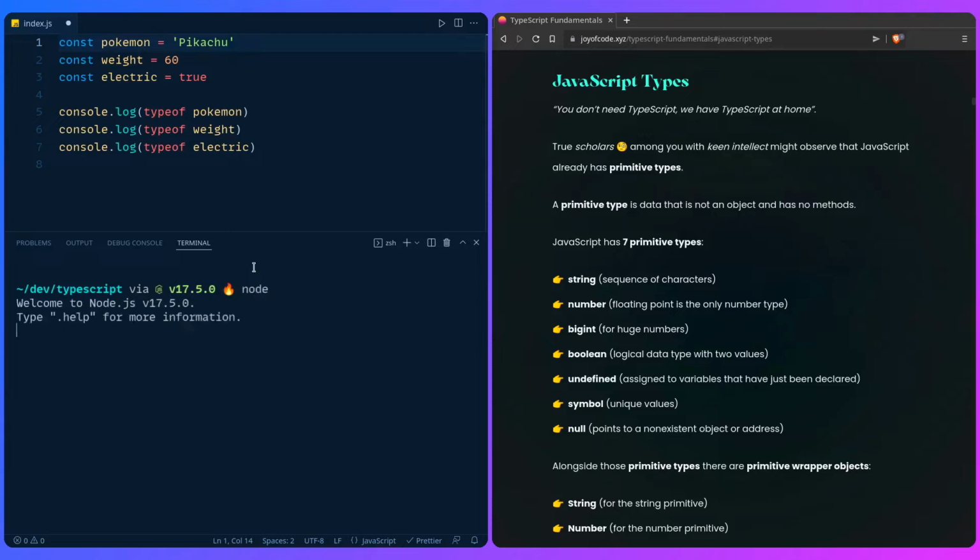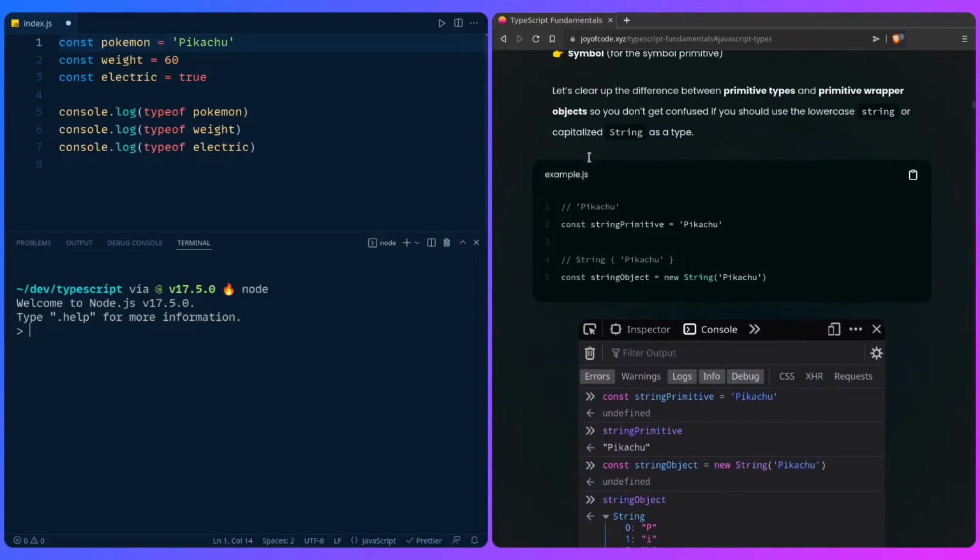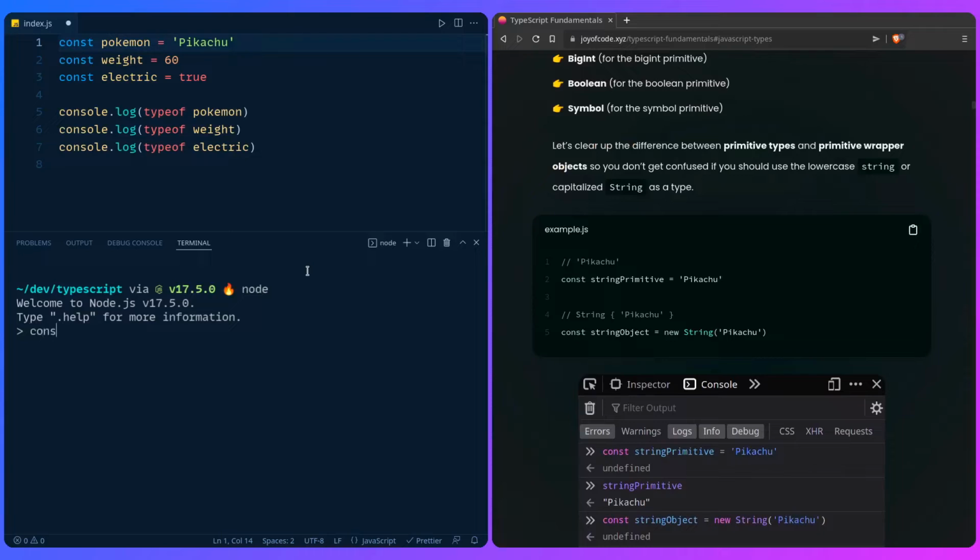But if you go into node, I can show you what I mean. Here I have an example. First, let's make a string primitive that is going to be Pikachu. Then if we log it out, we get back Pikachu. So you want to access methods and properties on this string, right? For example, toUpperCase. For this to be possible, behind the scenes JavaScript converts this string primitive to a string object, because only those methods are available on that object. So you don't have to think about it, and it makes working with the language much easier. So this returns the uppercase Pikachu.